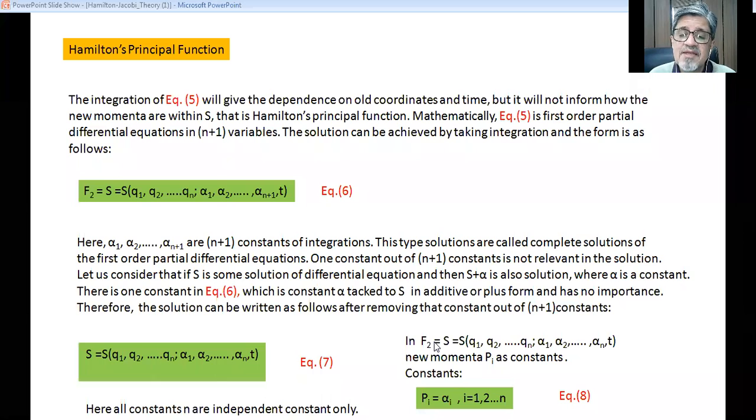Now, in that equation F2 is equal to S. We have already mentioned that it is a type 2 generating function. So F2 is equal to S. Again, S is a function of Q1, Q2 up to Qn, alpha 1, alpha 2 up to alpha n, and t. Now the new momenta are constants. So we can write the new momenta Pi is equal to alpha i. So here all the n constants are independent constants only. They are not in an additive form.